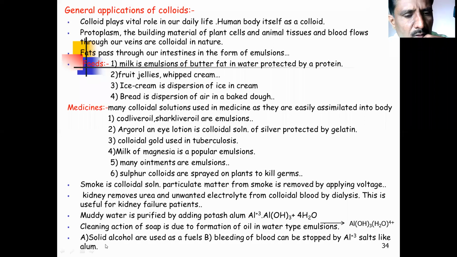Solid alcohols are also used as fuels; this is an example of a colloidal system. Bleeding of the blood can be stopped by addition of an aluminum salt like alum. This stopping of bleeding is due to the colloidal process between blood and alum. Alum contains Al+3, and due to the process between Al+3 and blood, the bleeding stops, which is what we generally observe.